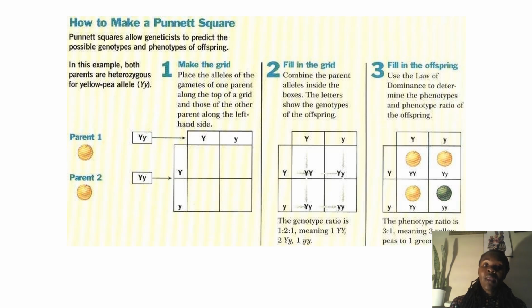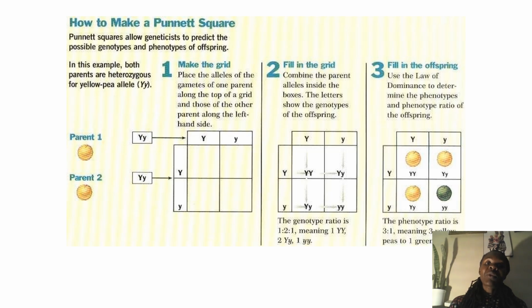Then in this grid, the second row, you will have capital Y, small y. It means for this, the small y was contributed by parent 1, and then the capital Y was contributed by parent 2. So you have a heterozygote here. Then here, you just follow the way you could do a matrix in Form 4 or Form 3.